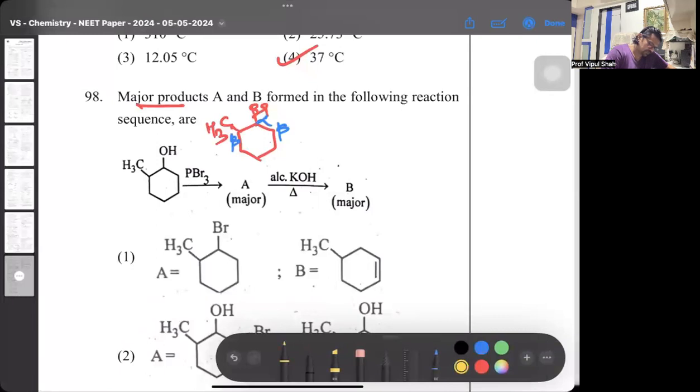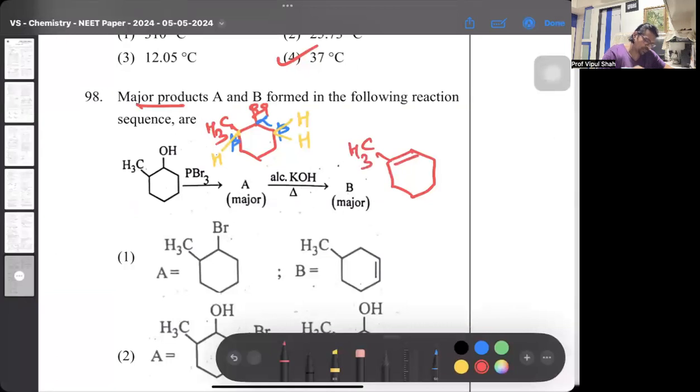Now on this, if you observe, here there are two H, and here there is only one H. So if you catch the word major, people say Saytzeff's rule, Saytzeff elimination. H is removed from the beta carbon having the least number of H atoms. So if it moves there, then the product formed here would be nothing but the methyl group will stay as it is.